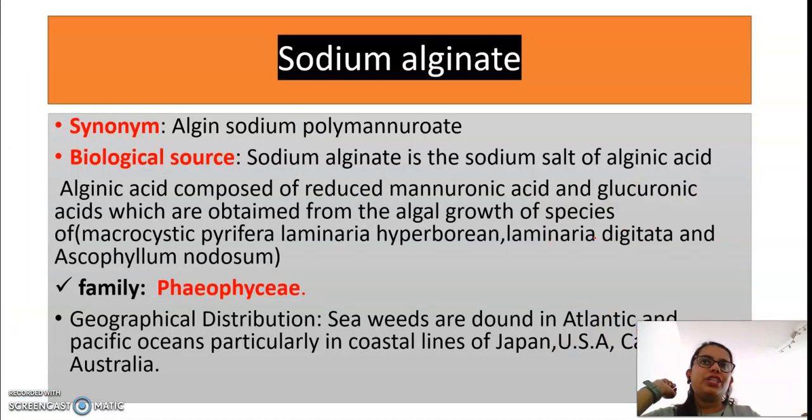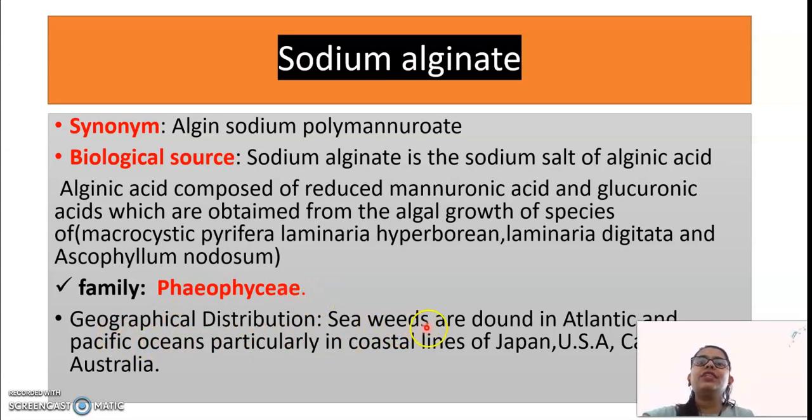Then last, that is sodium alginate. This is very important. Sodium alginate, algin, sodium polymannuronate. Okay, the name of this is sodium polymannuronate. Biological source: sodium alginate is the sodium salt of alginic acid composed of mannuronic acid and glucuronic acid. So please you can take the screenshot, so you will remember how to write this and what is the alginic acid. Family Phaeophyceae. Family is Phaeophyceae.